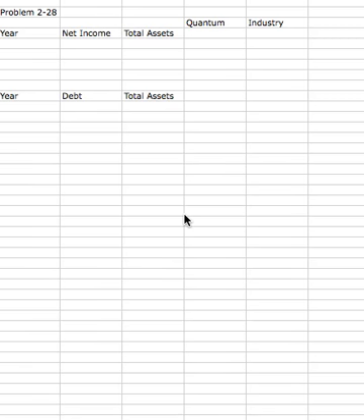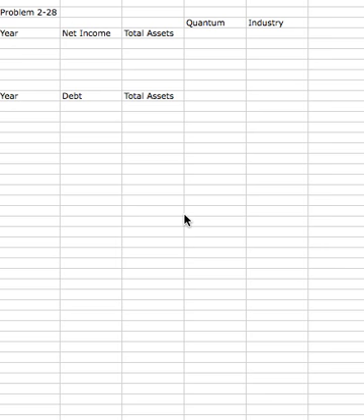All right, let's take a look at problem 228. This is a trend analysis. We're going to take a look at Quantum Moving Company, and it has the following data that's in your textbook. We have information for 2011 through 2013 on debt, net income, total assets, debt, and total assets. And as an industry analyst comparing the firm to the industry, are you likely to praise or criticize the firm in terms of net income to total assets and debt to total assets?